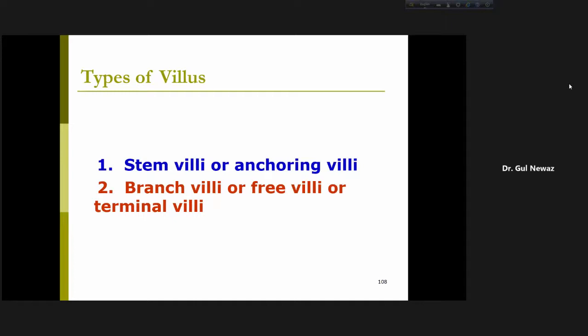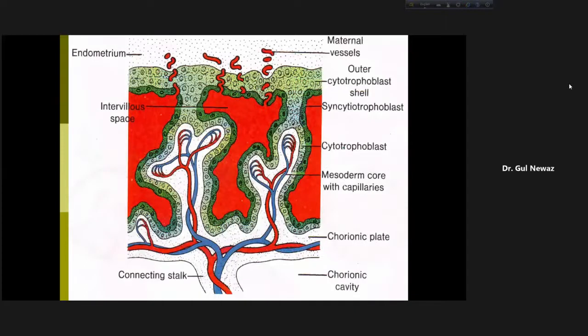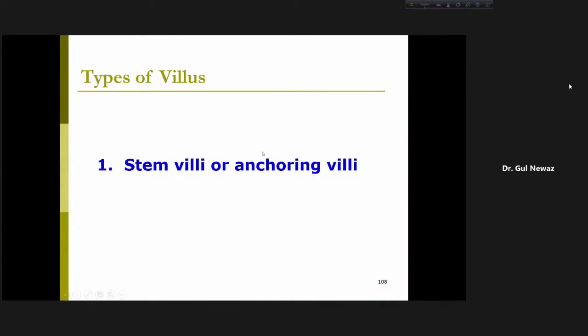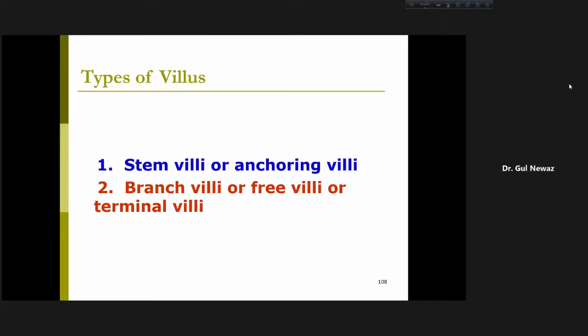Now you can understand that gaseous exchange occurs through the branch, free or terminal villi, not through the stem villi. The function of the stem villi is to anchor. But through the free villus there is diffusion.